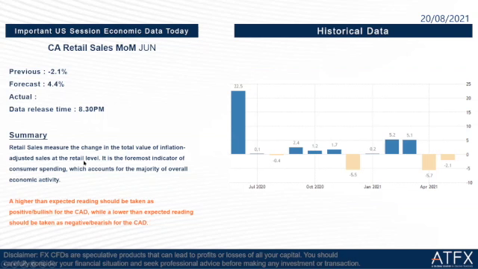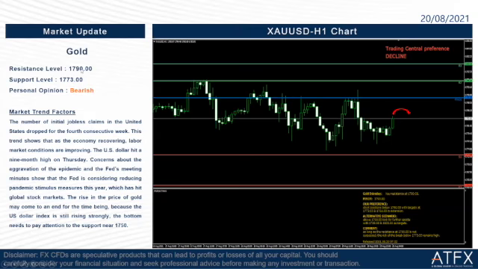Okay, the last part of our briefing today is the market update of gold again. The resistance level of today is 1790. The support level of today is 1773. My personal opinion remains bearish. I have remained bearish from this Tuesday until now. We can see that the graph is still ranging at this price, but the majority of the trend is still bearish.